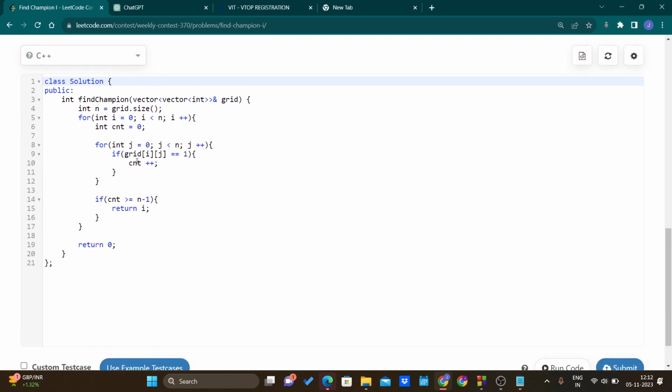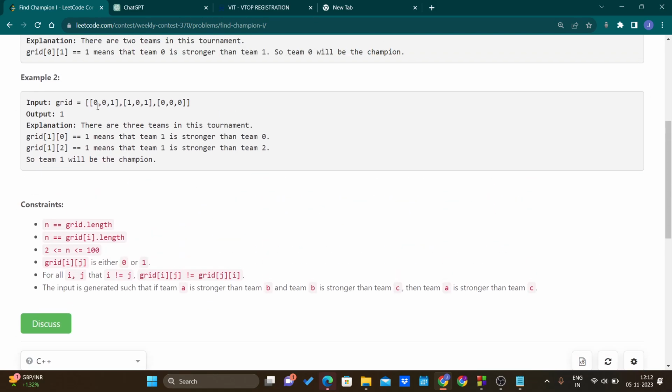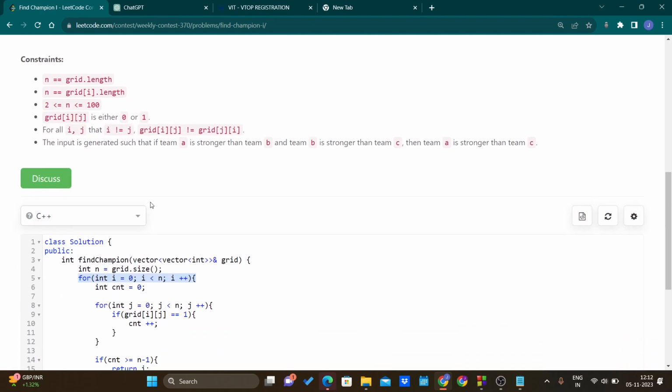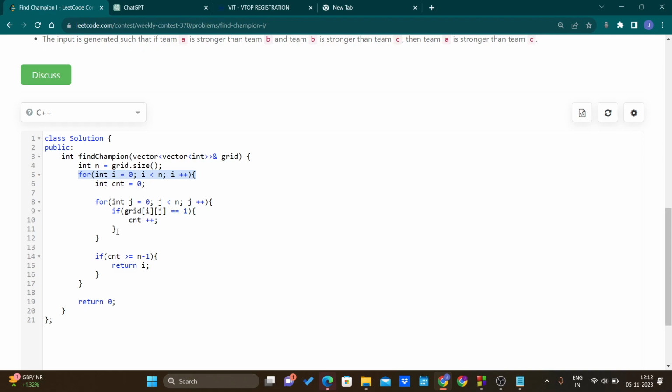Actually the code is very simple. What we have to do is iterate through every row. This is the first row, this is the second row, this is the third row. And we have to count how many battles the ith row wins. So we increment the count if grid[i][j] is equal to 1.